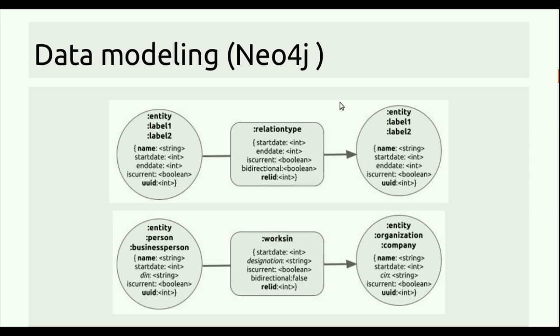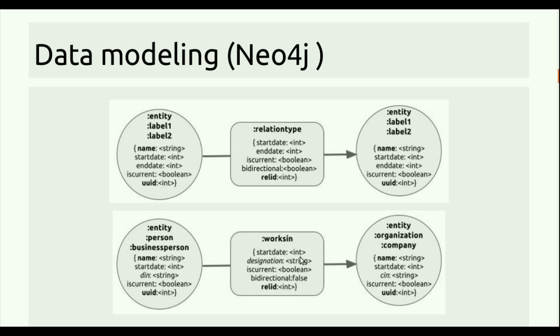data with varied attributes. Here we see a small representation of the graph database where we have objects like entities and relationships. Each entity and relationship has some labels and some properties. There are some common labels of the entities, like the entity label, and some common properties like the name, UID, and aliases (not shown here), and there are properties like rel ID for the relations also. The bottom one shows a specific entity, business person, which is connected to another specific entity, company, with a specific relation between them with the label works in.